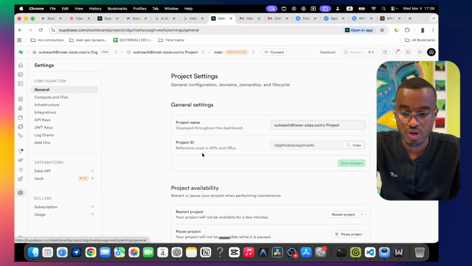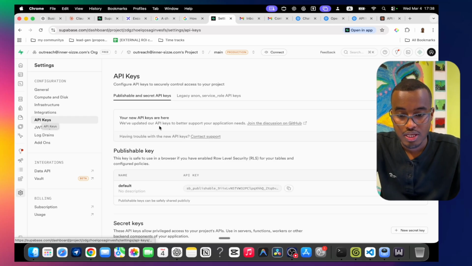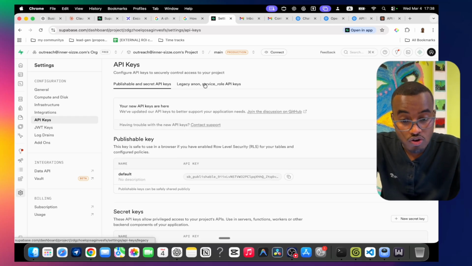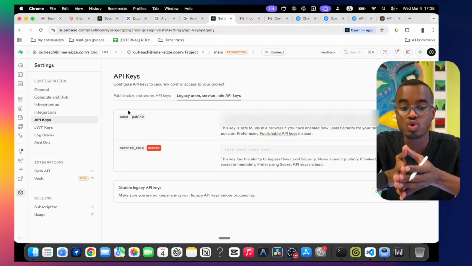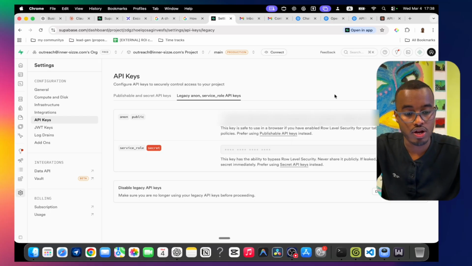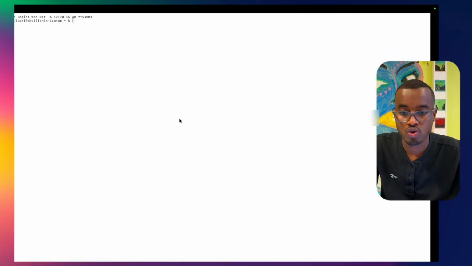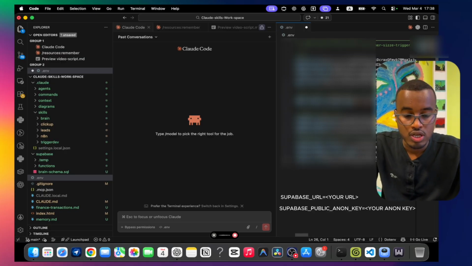Then you come back here, and you take your API key. You take the legacy anon service key. This is your API key that you're going to use whenever you want to connect to this specific database. Right now let me just copy it and then give it to my AI. Here it is also, we come to that .env, come back here, and then say Supabase public anon key.